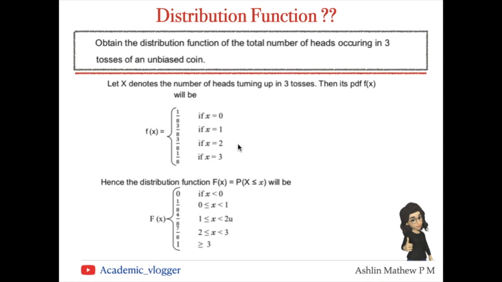Again, the next case is probability of X less than or equal to x, where the small x is greater than or equal to 3. If it is any value greater than or equal to 3, then it includes all these values and we have to sum all these probabilities. Therefore, that value is 1. So this is how we write the distribution function for a discrete random variable, where we take the cumulative sum of these probabilities to find the distribution function. Thank you.